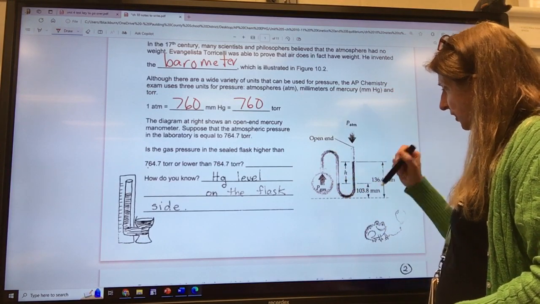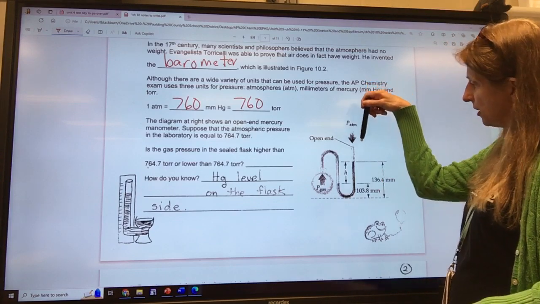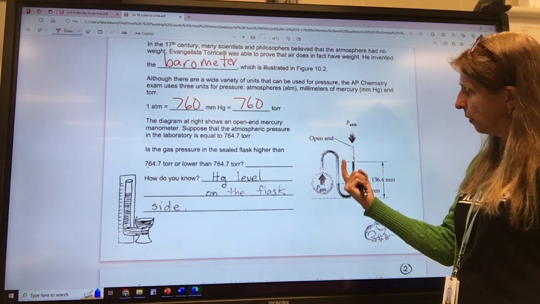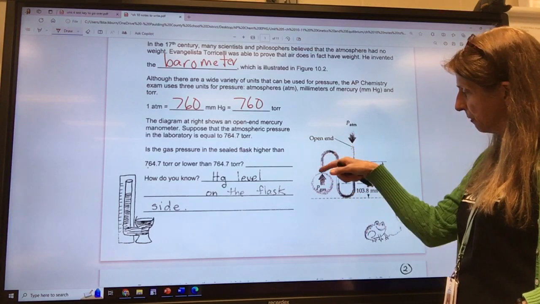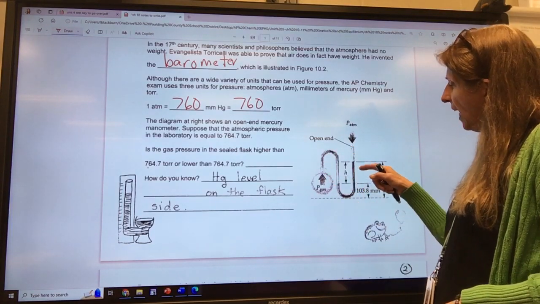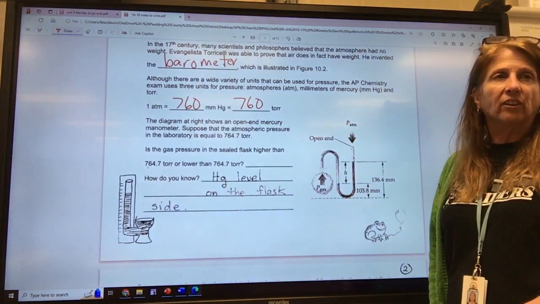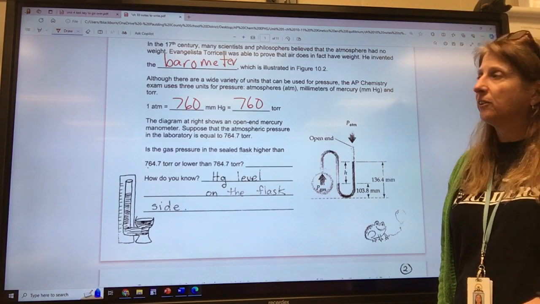So here's the diagram, and here's some gas in a flask that's sealed with some mercury, open to the atmosphere. If the atmosphere has higher pressure, it's going to squish it. The gas will get squished by the mercury coming toward it. And the difference in these 2 columns of mercury, that height, will change. Can you follow that?